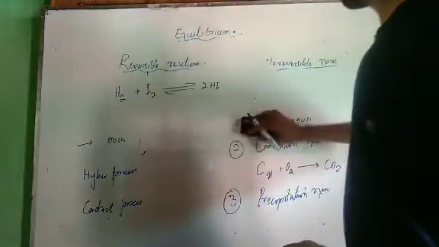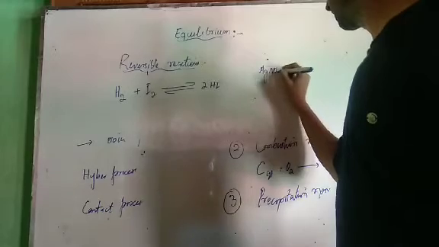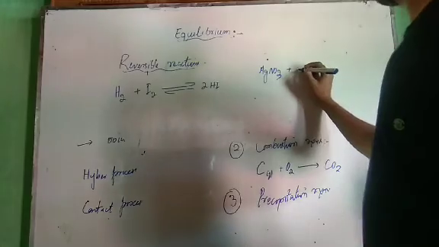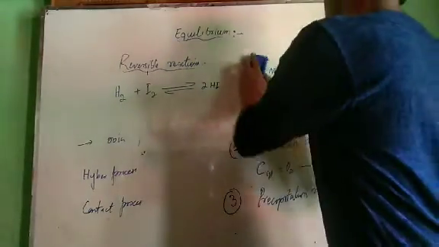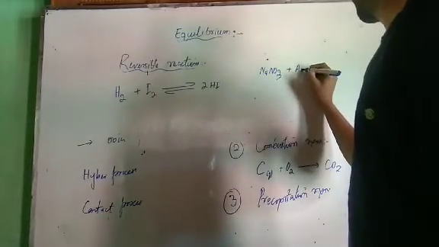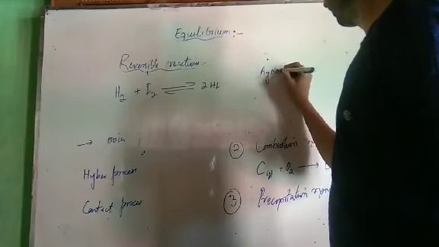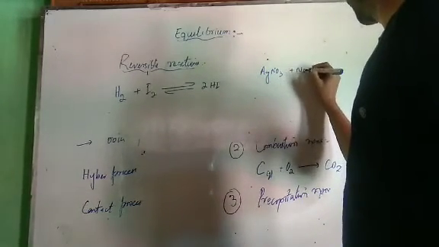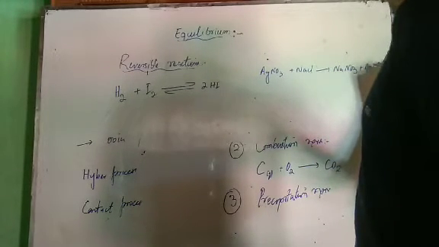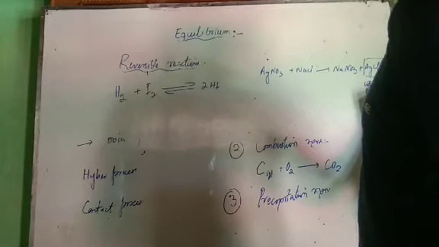we have discussed a lot of precipitation reactions. For example, silver nitrate AgNO3 reacts with sodium chloride. We get sodium nitrate, NaNO3, and silver chloride. This silver chloride is a white precipitate, PPT.